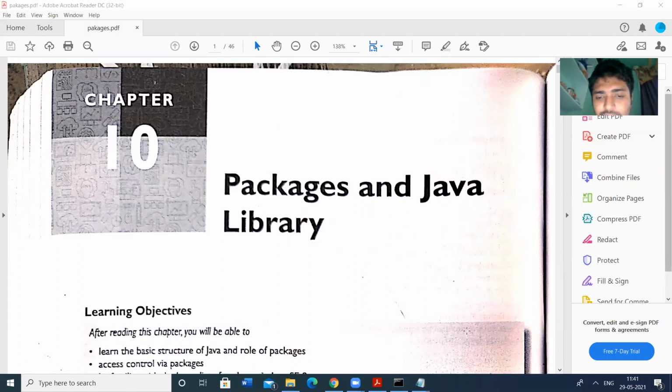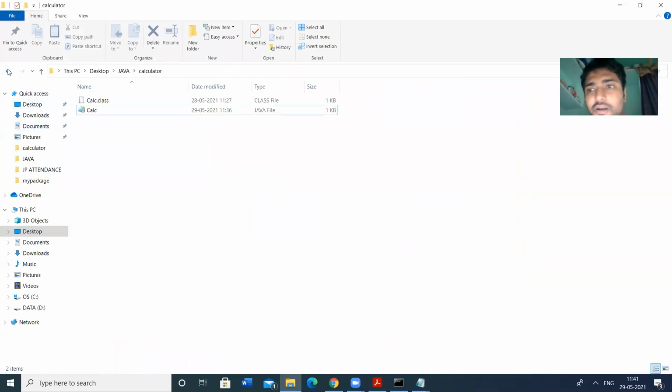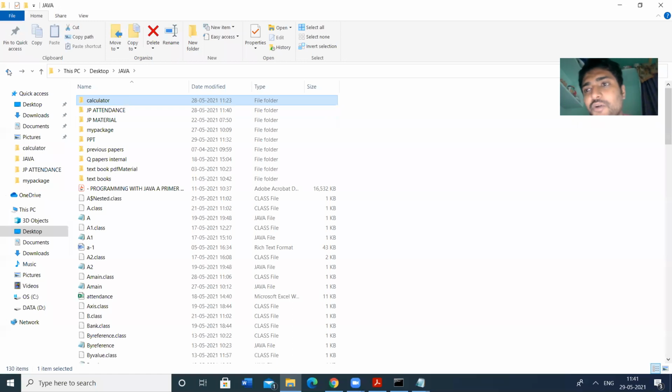So the first step in creation of our own package is to create the folder, that means the directory. For example, in yesterday's class we saw the package named calculator. We have to keep the package name as the directory name, the folder name. The folder name is calculator. So first we create the directory for the package, that means the folder.